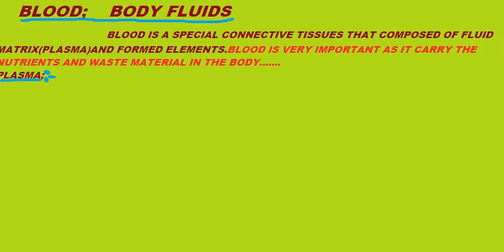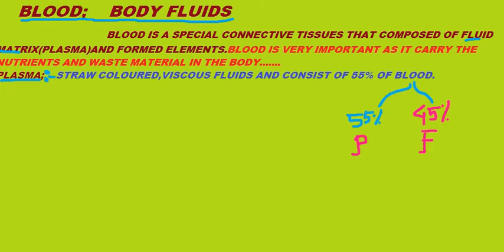Now we are going to talk about plasma, the first element that constitutes blood. This is the fluid matrix present in blood, known as plasma. Now we'll learn what plasma is and what its importance in blood is.